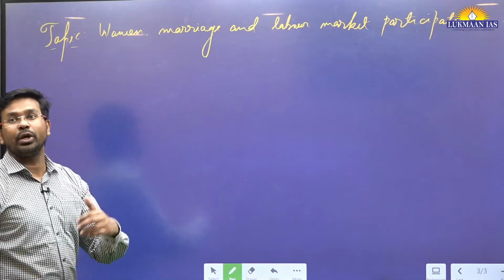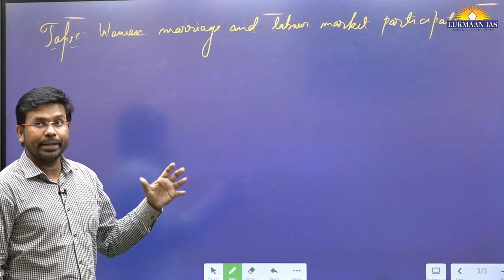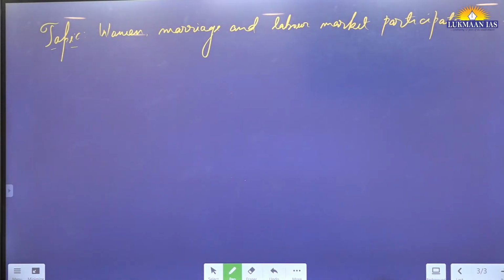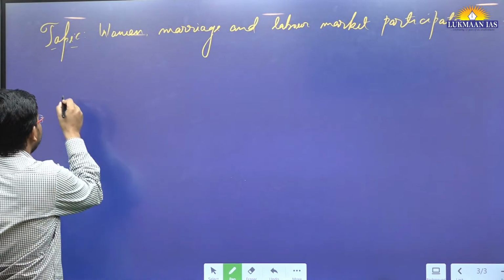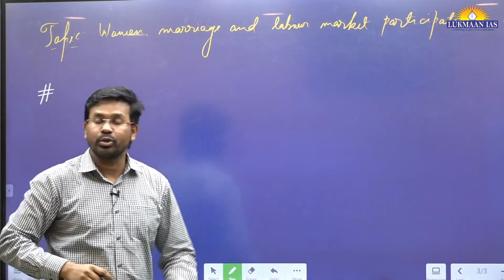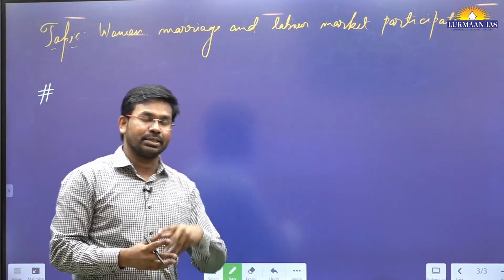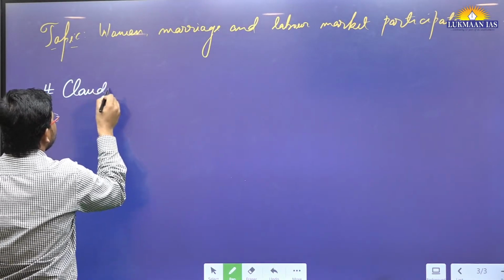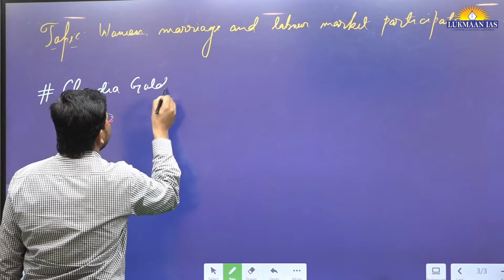Through this article, we are going to understand the participation of women in the labor force. In that regard, recently a report was published, which is known as labor force participation. Why are we understanding this particular topic? Because recently the Nobel Prize related to economics, also known as the Sveriges Riksbank Prize in Economic Sciences, has been awarded to a woman. Her name is Claudia Goldin.